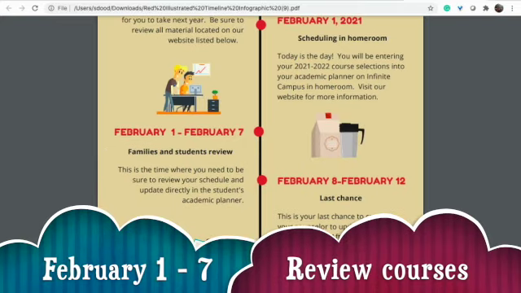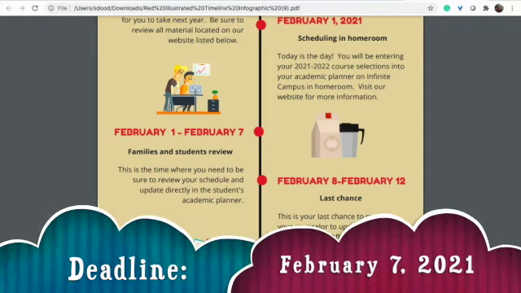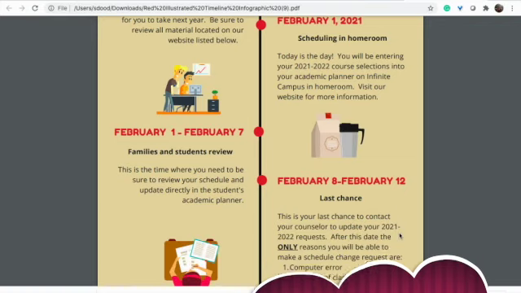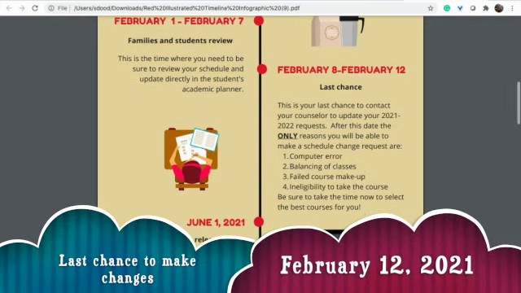From February 1st to February 7th, families and students are able to review their courses and their selections and make updates right in the academic planner. After the 7th, though, you are no longer able to have access to the course planner and the academic planner, so make sure that you get those courses in before February 7th. If anything happens and you forgot to get something updated, make sure to contact your counselor between February 8th and February 12th. That is your last chance to update your course request.